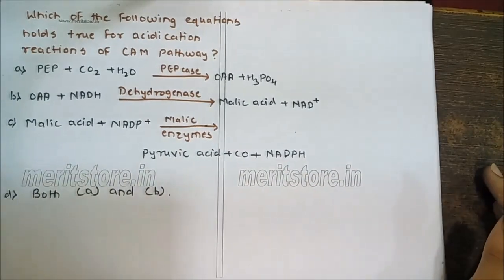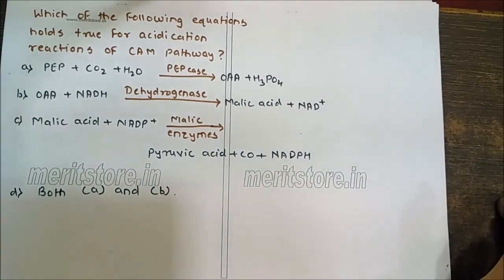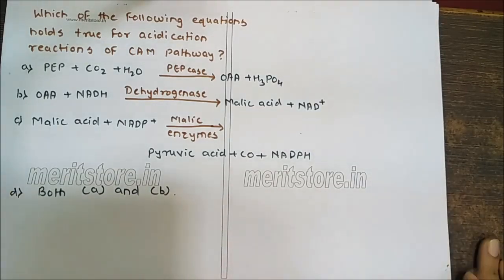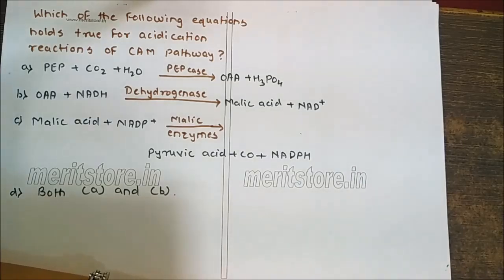Which of the following equations holds true for the acidification reactions of the CAM pathway? Options: A, PEP plus CO2 plus H2O in the presence of PEP carboxylase gives OAA plus H3PO4. B, OAA plus NADH in the presence of dehydrogenase gives malic acid plus NAD plus. C, malic acid plus NADP plus, in the presence of malic enzyme, gives pyruvic acid plus CO2 plus NADPH. And the last option is both A and B.